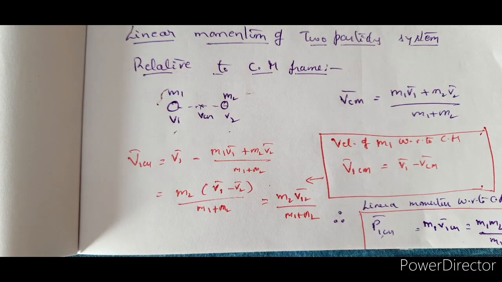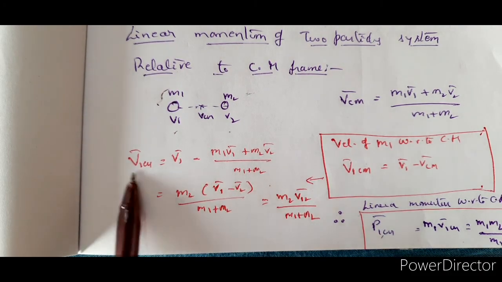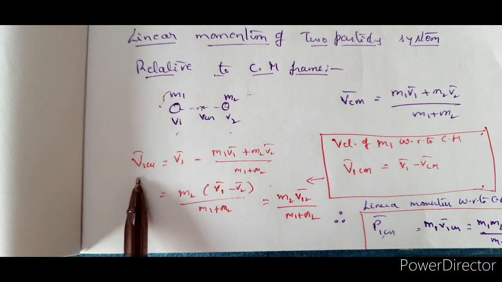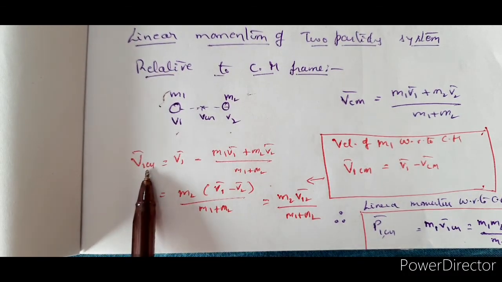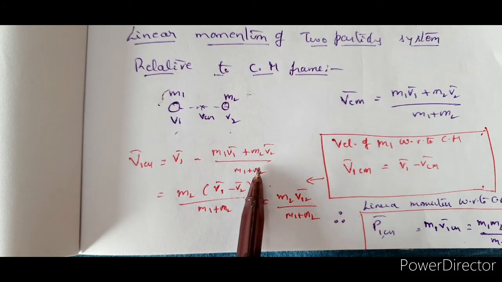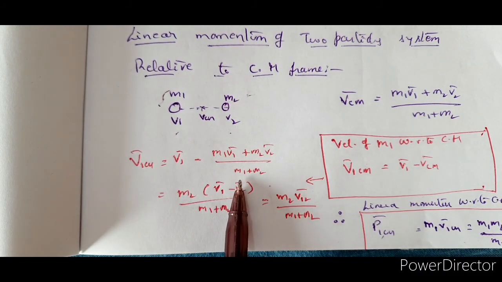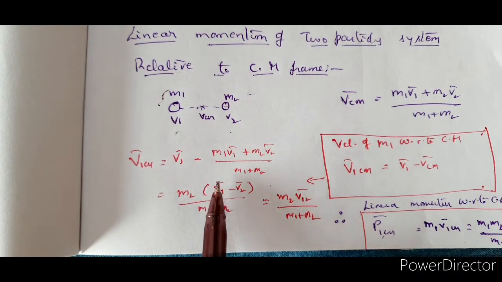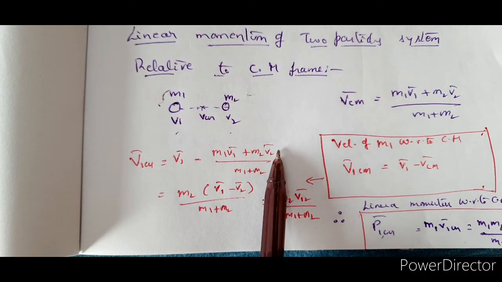There you have seen that the center of mass is traveling along the same path, but not the particles, right? So it is very important for us to discuss how the particle moves with respect to the center of mass. Now that is v1cm bar, the relative velocity of 1 with respect to the center of mass, that is v1 bar minus (m1 v1 bar plus m2 v2 bar) by (m1 plus m2). You know very well that is v1 minus vcm bar, is it not? So in place of vcm bar we substituted this.